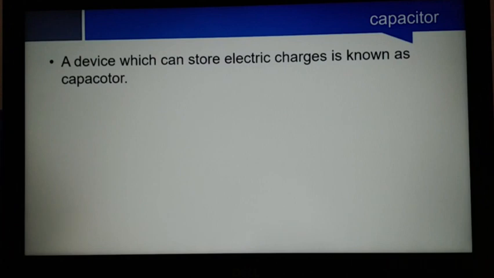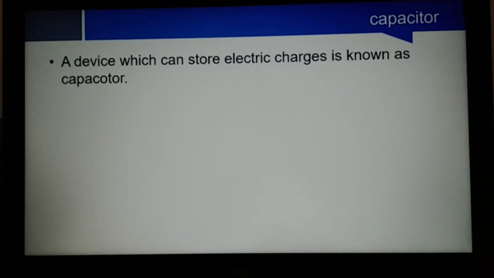You can go through contents 4.1, 4.2, 4.3 as well, and all that matter is common for both the conductor and the capacitor. So a device which can store electric charges is known as a capacitor.